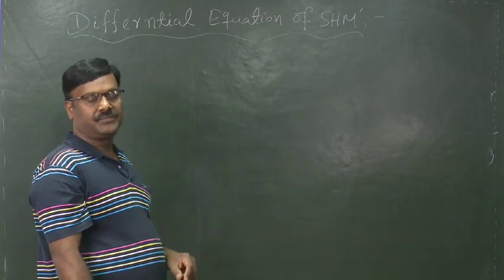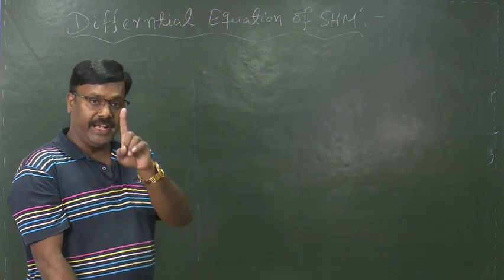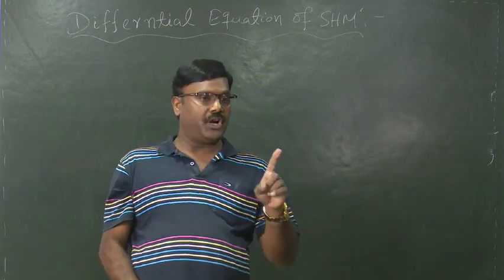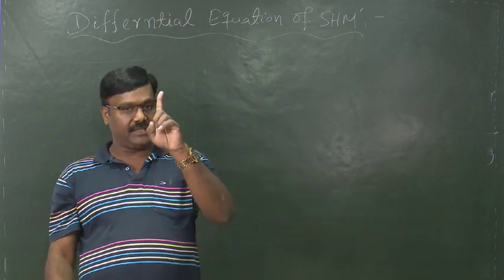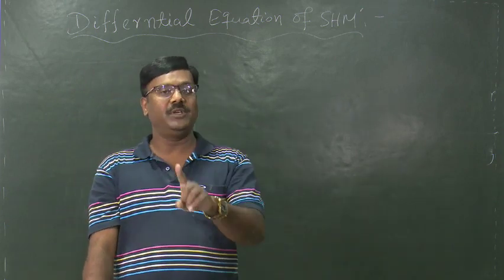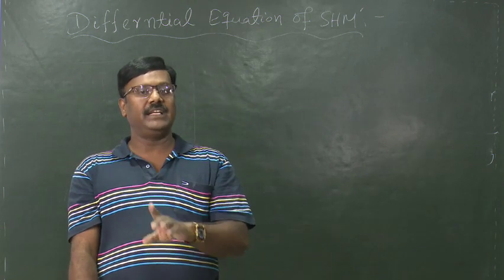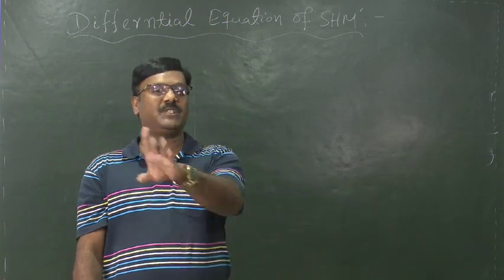Now, as the body executes SHM, from the definition of SHM, we know that the acceleration of the body varies directly with the negative of the displacement.